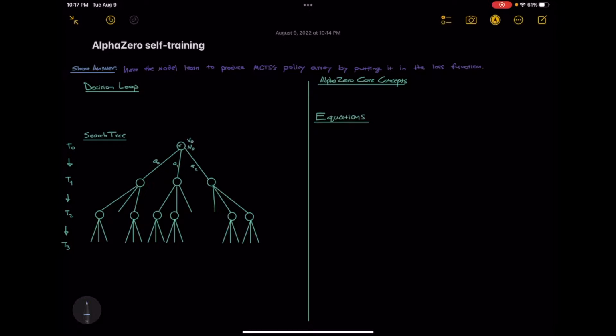The short answer is right up top. You record the MCTS policy array and put it in the model's loss function. You train the model to predict the winner of the given board state and reproduce the policy array. Of course, there's a bit more to it than that, and I think it's important to start with the concepts at the core of AlphaZero.